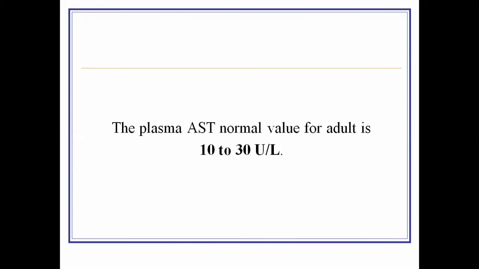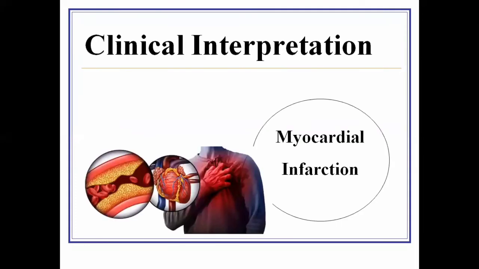If the AST level is elevated or increased above this level, it can be used as an identification marker for the diagnosis of different diseases. AST is more specific for myocardial infarction, as compared to ALT, which was specific for the liver. AST is also present in the liver cells, and in case of damage or injury, its level may be elevated inside the blood. But AST is more specific for myocardial infarction.